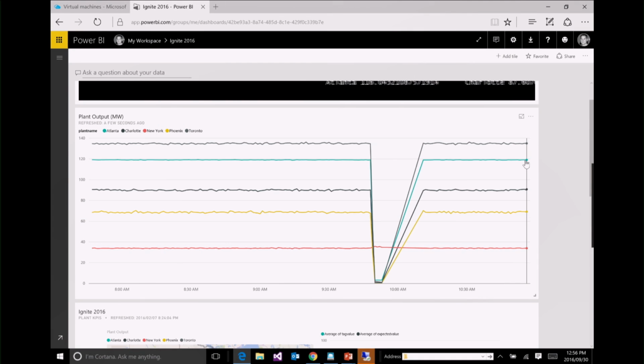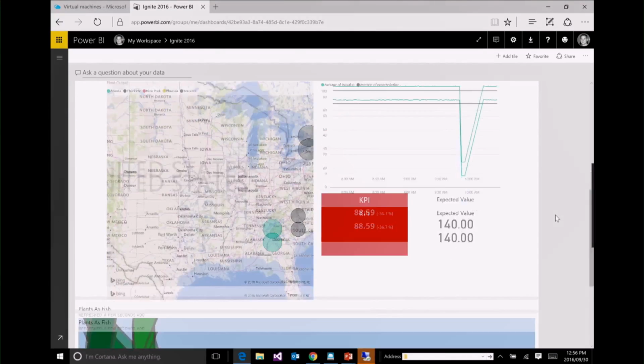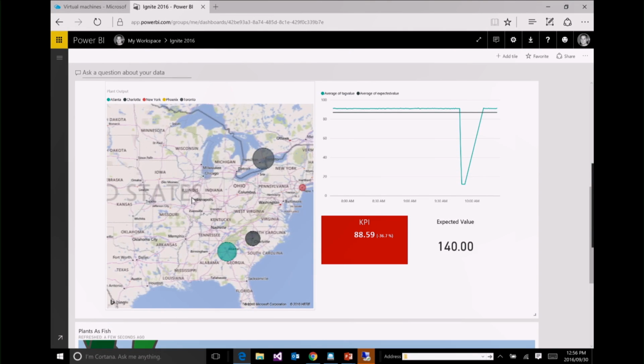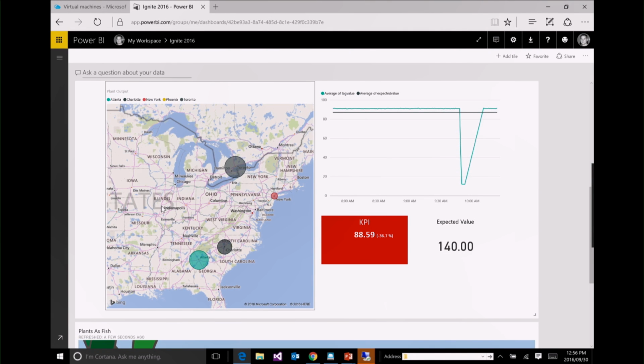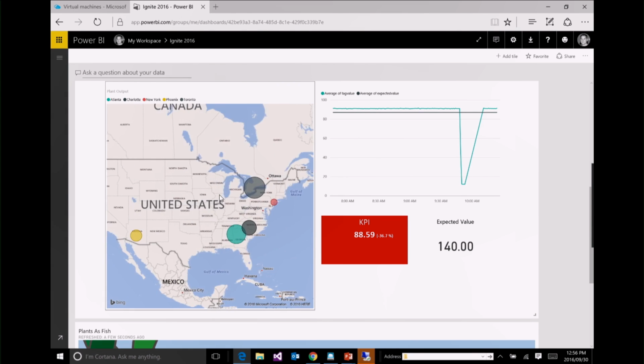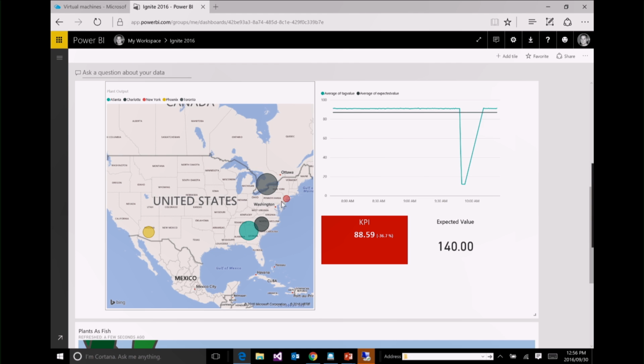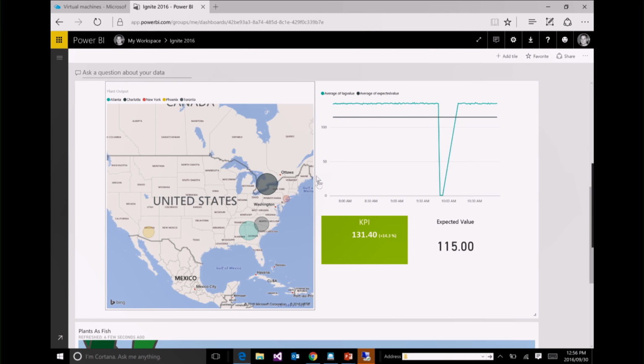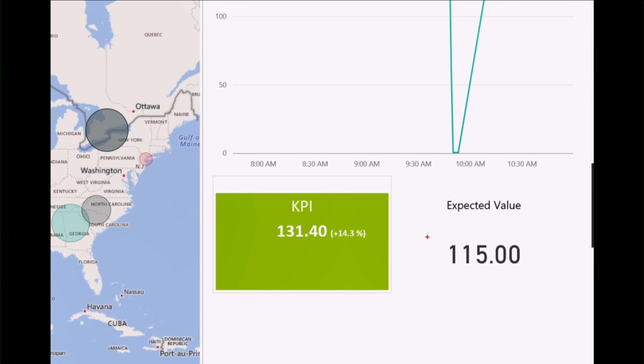So as a result of using some of that reference data, we can now actually add some actionable insights to this data. I've now plotted all of these plants that we're going to talk about today on a map. So we've got Phoenix and Toronto, New York, Charlotte, and Atlanta. And I can click on each of the different plants, and then we're going to see on the right-hand side basically the green light, red light show. So in this case, we see that the Toronto plant is actually outperforming its current expected value. So as a result, our card is now green.